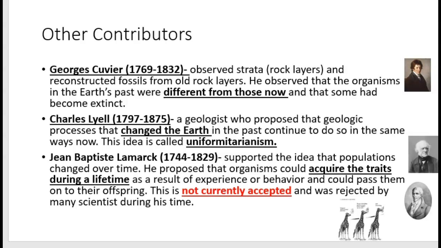So basically what he said was, if I wanted to fly as a human being, I could go stand on top of Mount Hosmer and flap my arms over and over and over again, and eventually I would be able to develop wings and fly just because I wanted to. And if I had children, then I would pass on the ability to fly, or those wings, to my offspring.